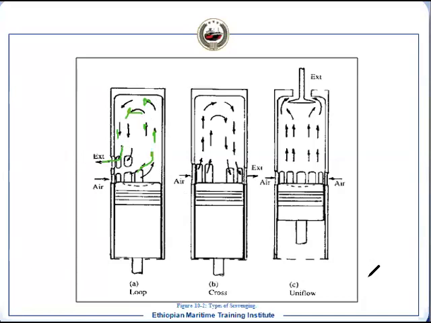Now, whenever there is a change in direction, and also it is on the same location, it means it has entered from here and it is coming back to this same location. So there will be chances of higher mixing, because whenever there is a change in direction there will be chances of mixing. Plus, there are spaces like the corners. These spaces will be remaining as exhaust. So this is the way the designer thought how to minimize that.